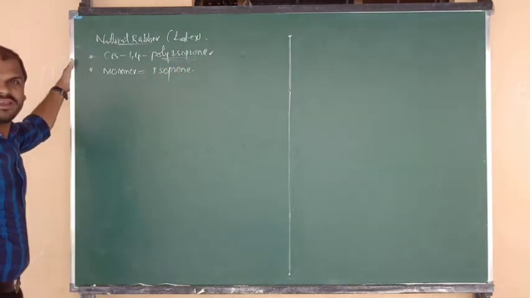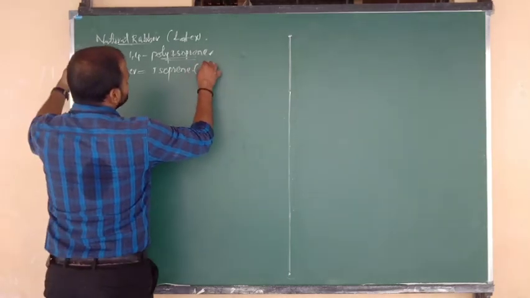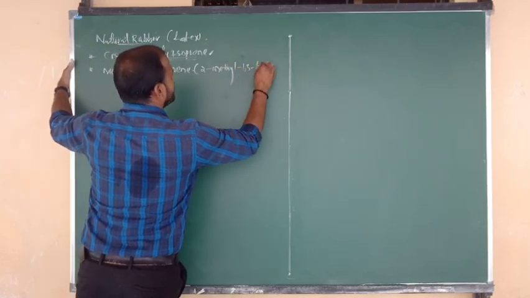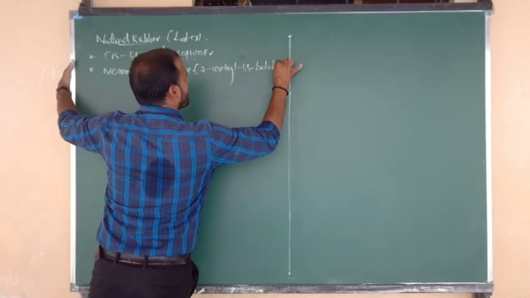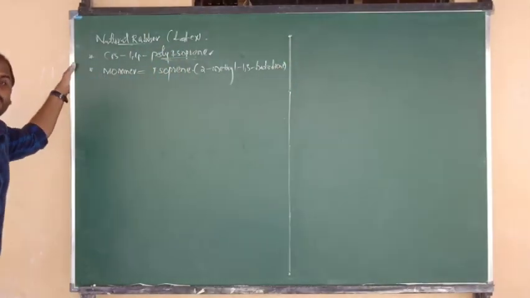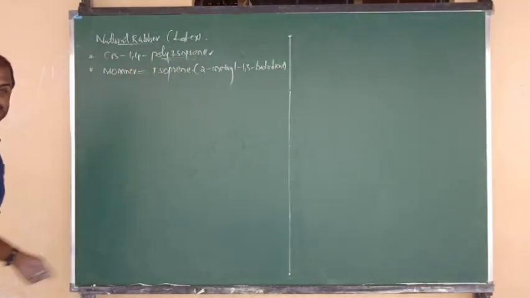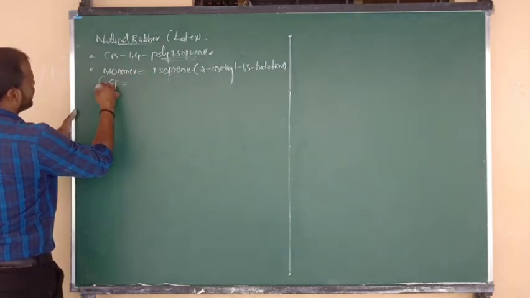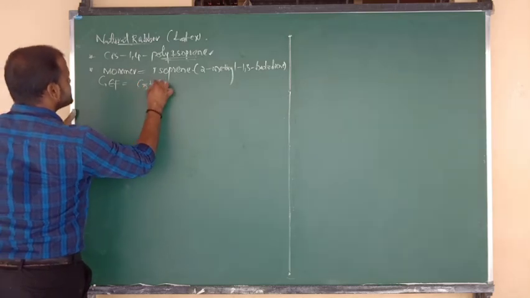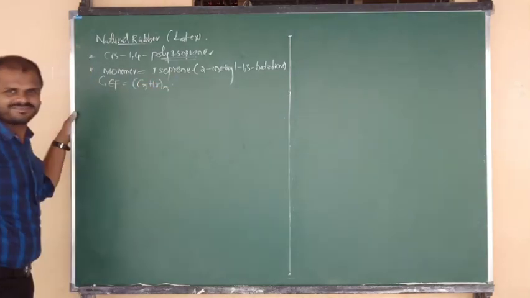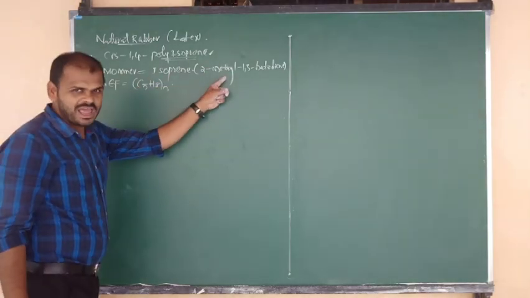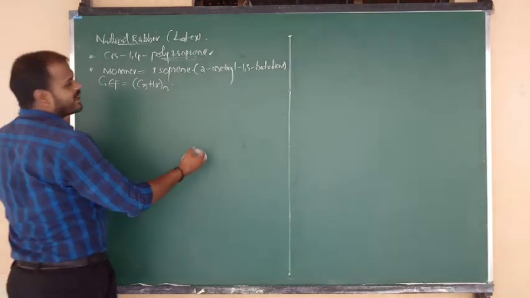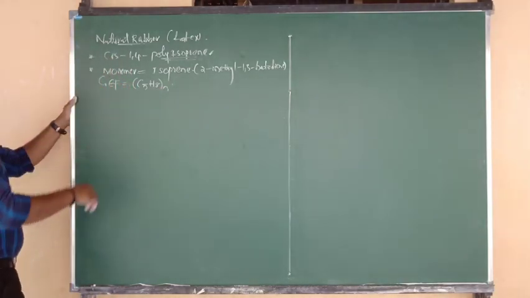What is the name of isoprene? Isoprene name we can write as 2-methyl 1,3 butadiene. That is called isoprene. So the monomer is nothing but isoprene. What is the empirical formula of the monomer? Monomer empirical formula is C5H8. Monomer IUPAC name, monomer empirical formula. Okay? Good.